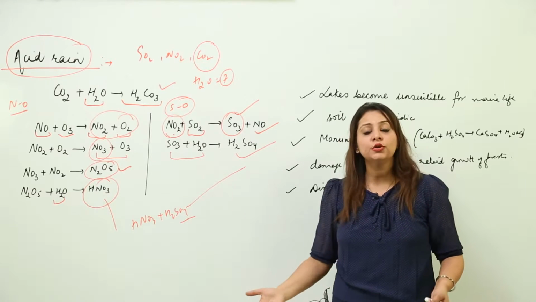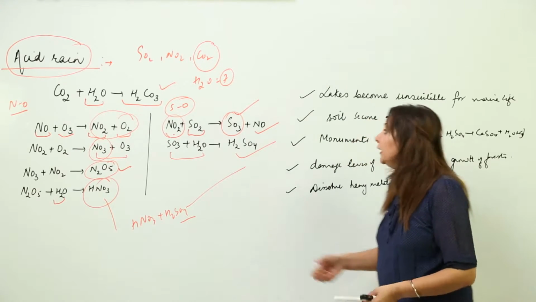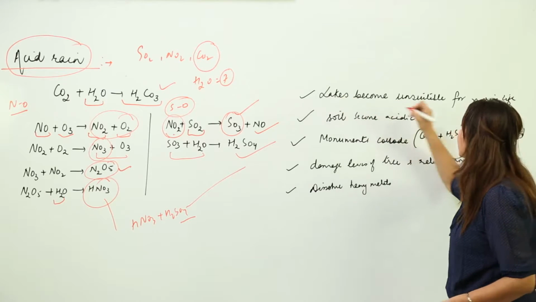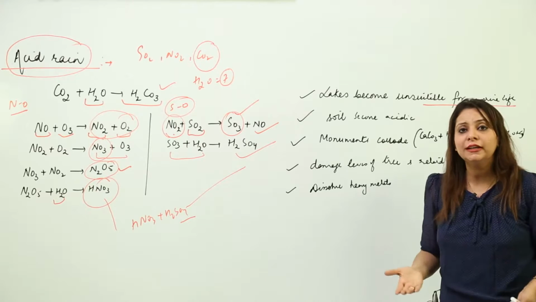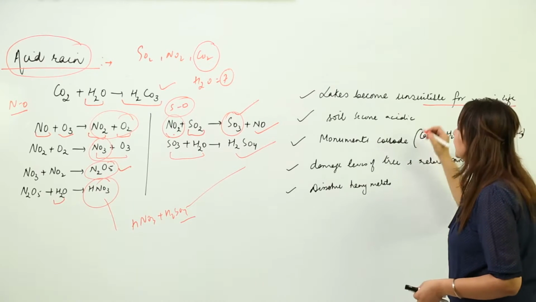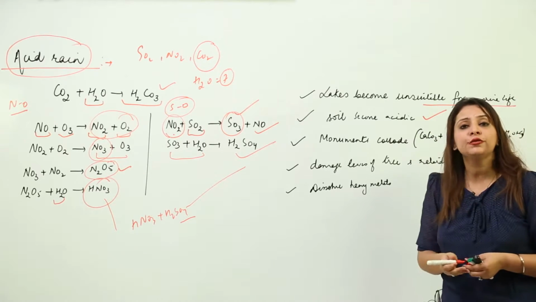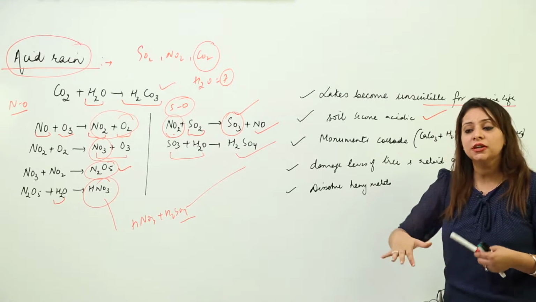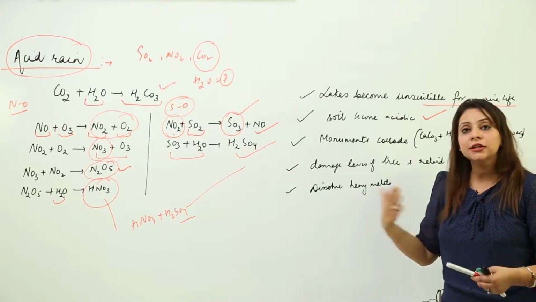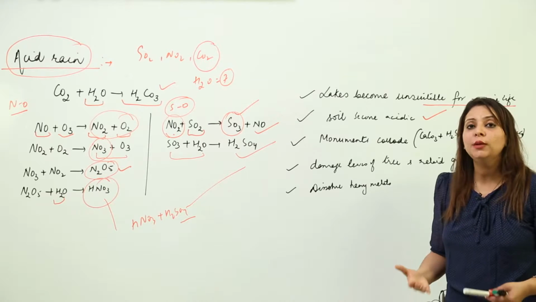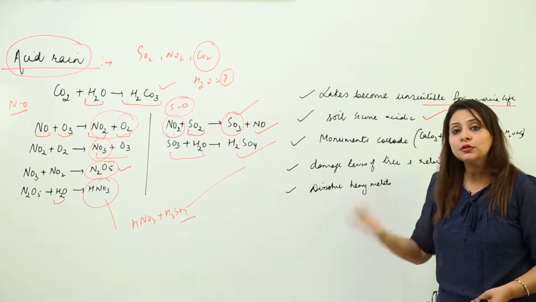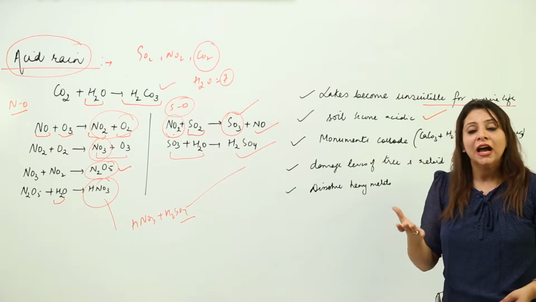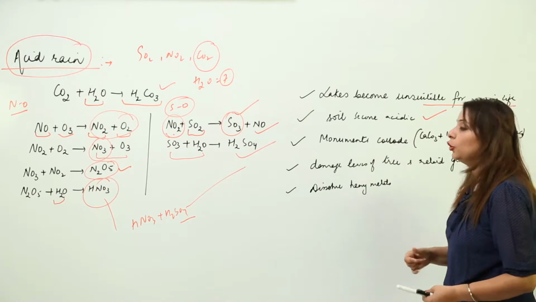Obviously it is going to show adverse effects. It will make the lakes unsuitable for marine life, because they can survive in neutral water but not in an acidic condition. Second, it makes soil unfit for growing crops, because it alters the pH of the soil. It will make the soil more acidic, and most plants don't grow in acidic soil, so it will affect the crops also.